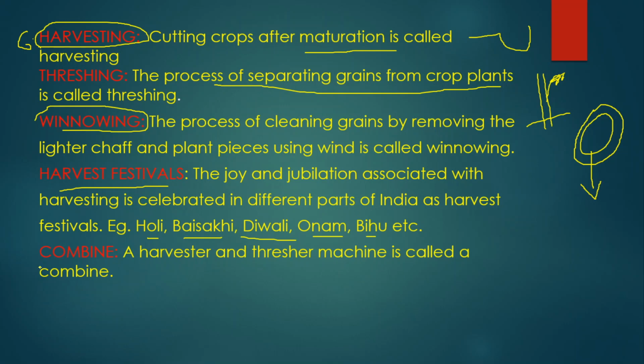And there is a machine known as a combine. A combine is a machine where we can see a harvester and a thresher in a single machine. So what does this combine do? It will harvest and thresh the crops. It harvests the crop plant, and from the harvested crop plant, it separates the food grains also. In a combine we can see both a harvester and a thresher.